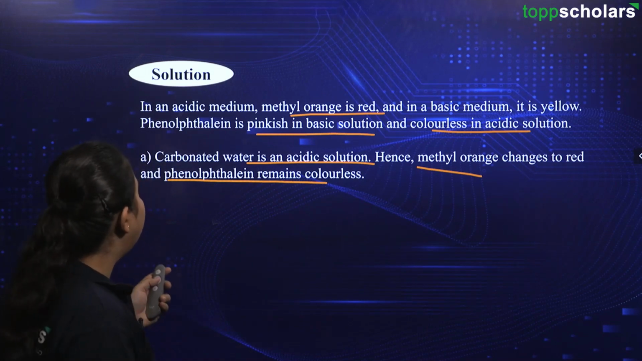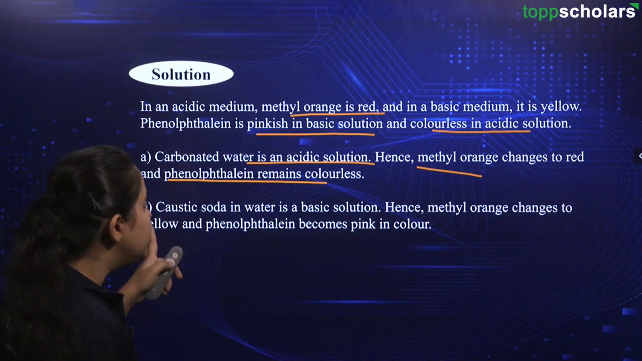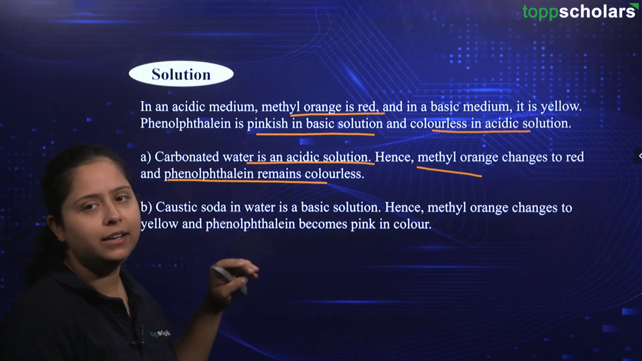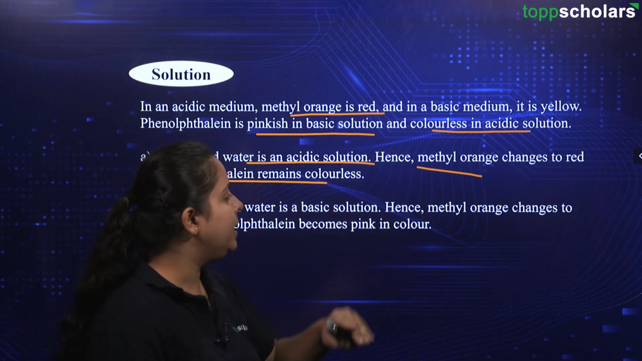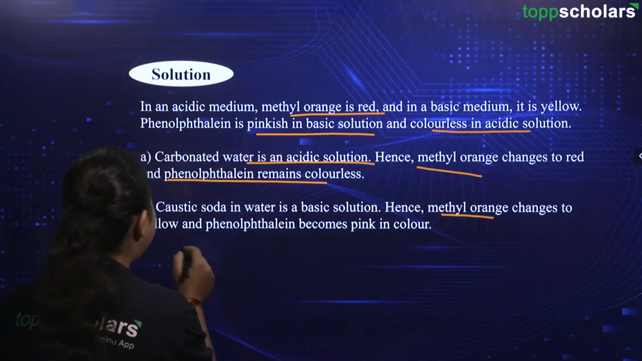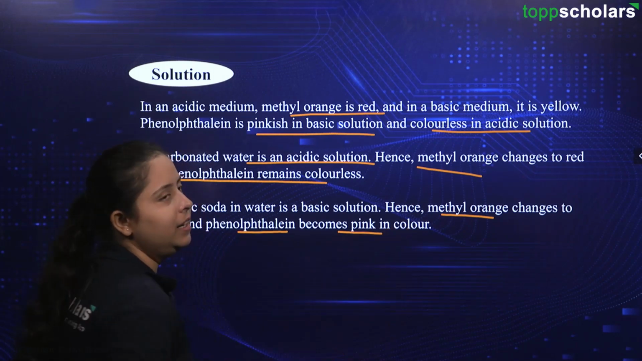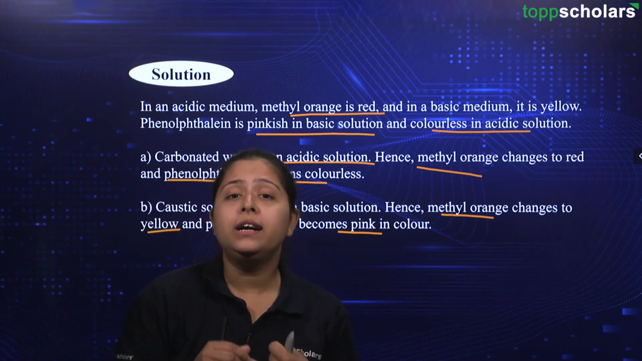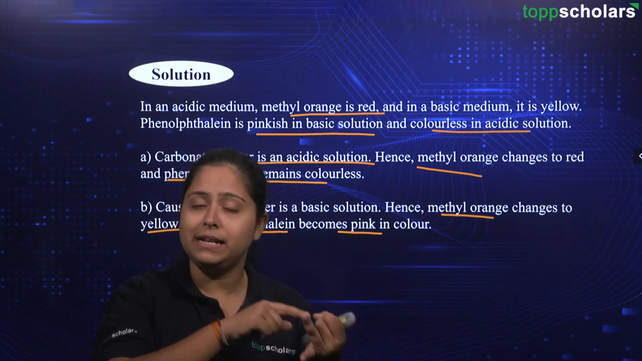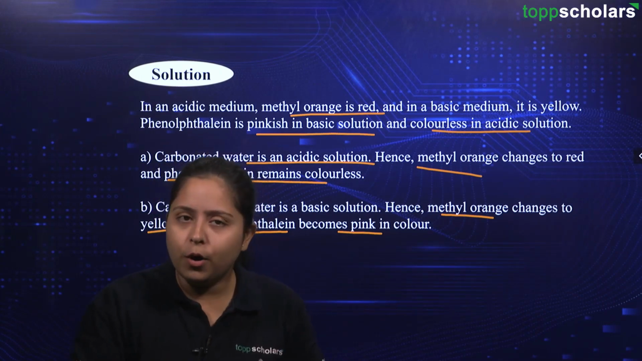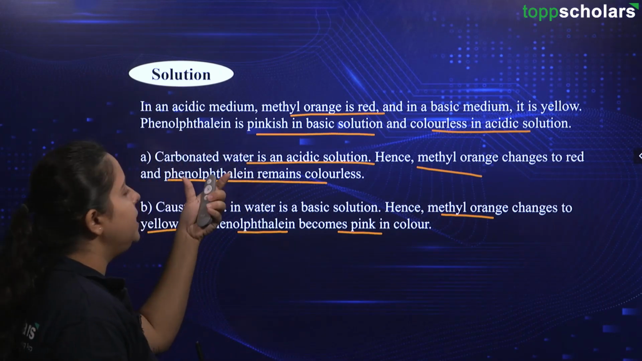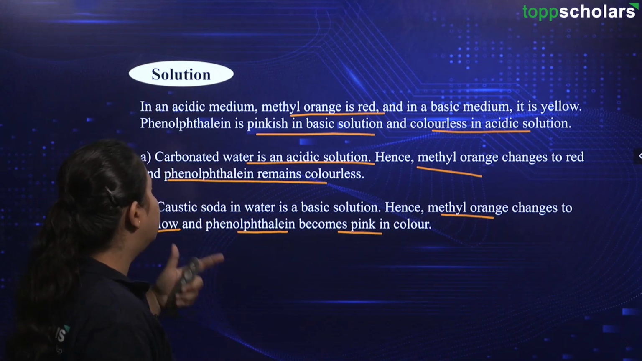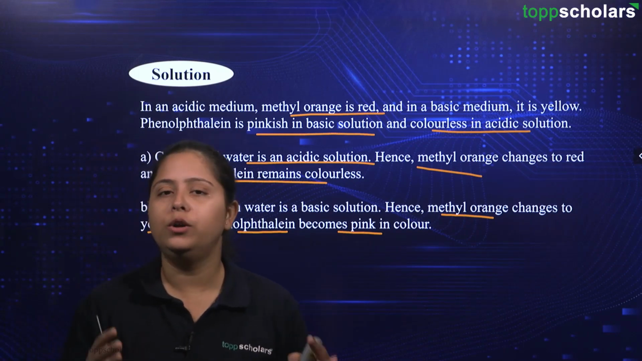Alright. Now going ahead, we have caustic soda. Caustic soda is a basic solution. Now just extrapolate it for the colors of the indicators. Yes, for methyl orange will be yellow, right? Methyl orange changes to yellow color and phenolphthalein will become pink in color. Alright. So, remembering the indicators, what are their colors in respective solutions, basic as well as acidic. And third point is knowing the chemical nature of these compounds, these substances that are given to you, whether it be carbonated water, caustic soda, baking soda and so on and so forth.